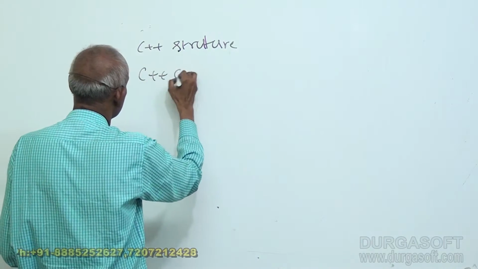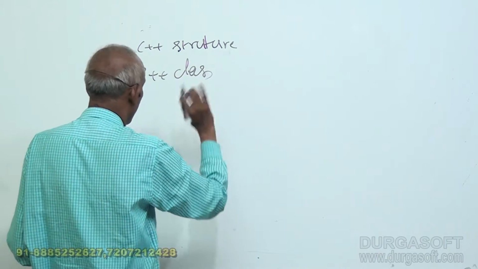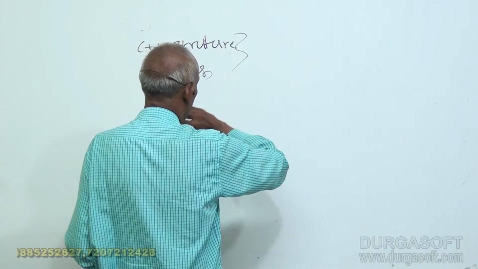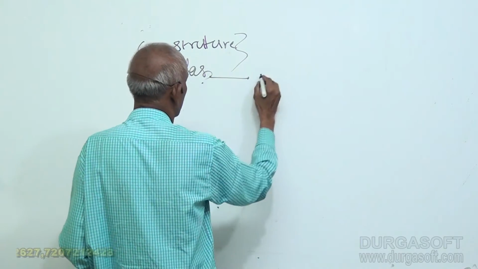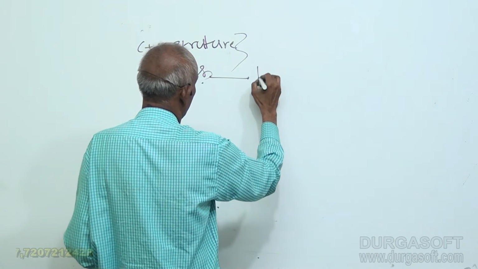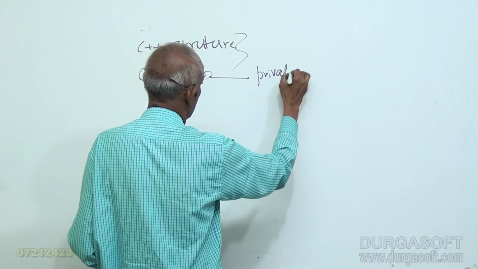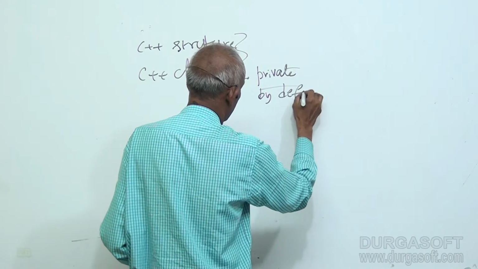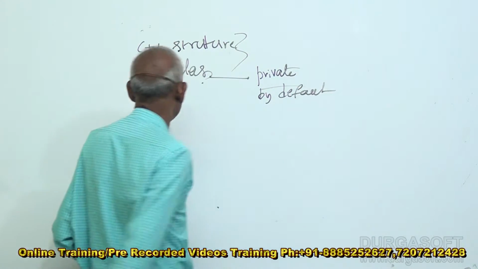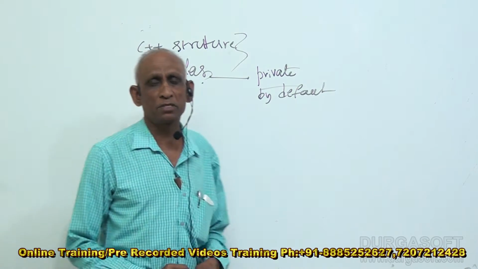First, let us see this C++ structure and C++ class. What is the difference? Most of them are similar. The only difference is that in a C++ class, the members are private by default.